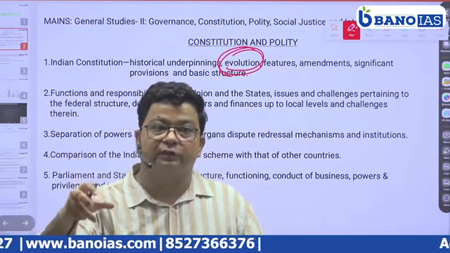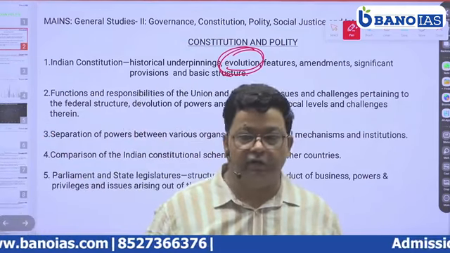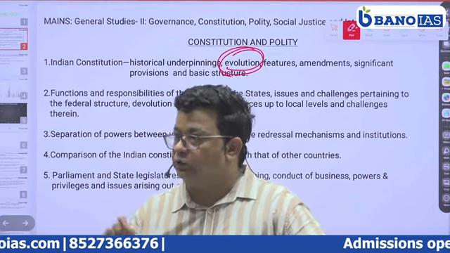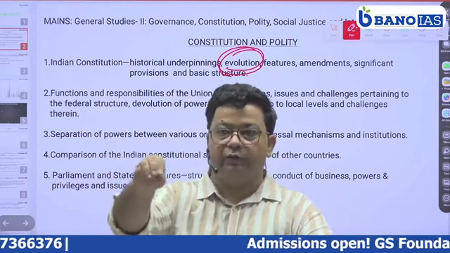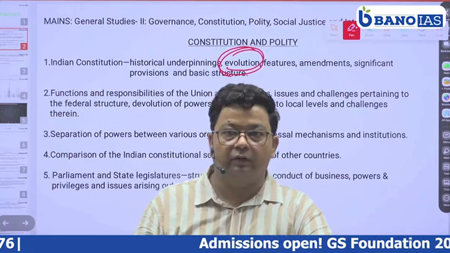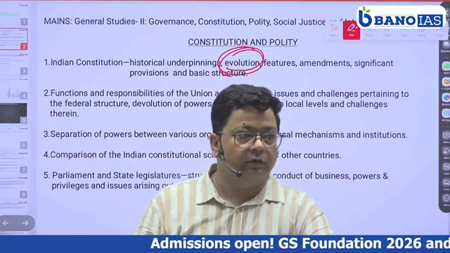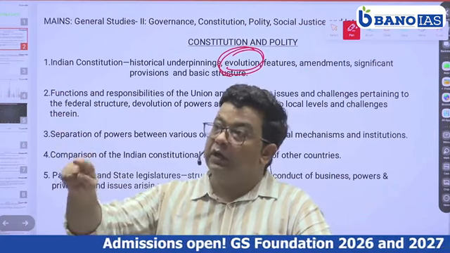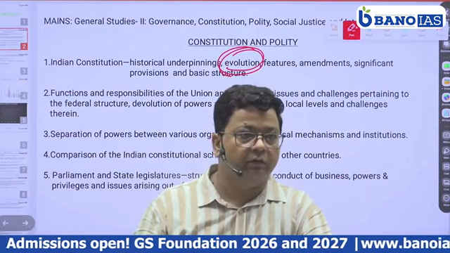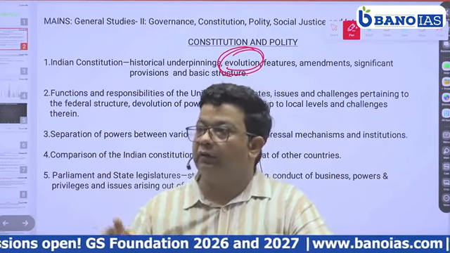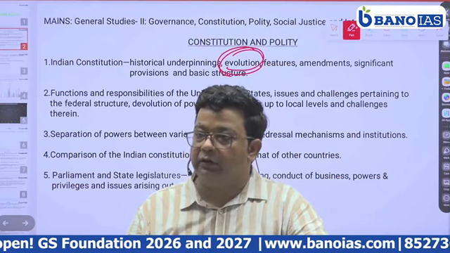Many rights have been included in Article 21 by judicial judgment, 25 rights. The Preventive Detention Act was interpreted by the judiciary, from the Gopalan case till the Maneka Gandhi case.